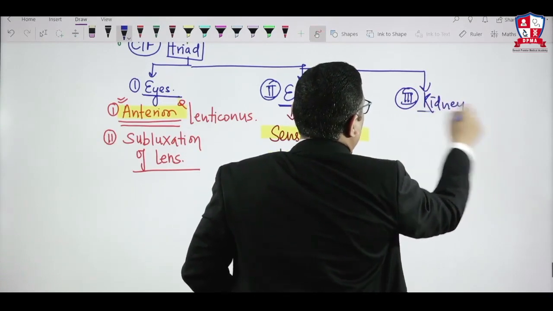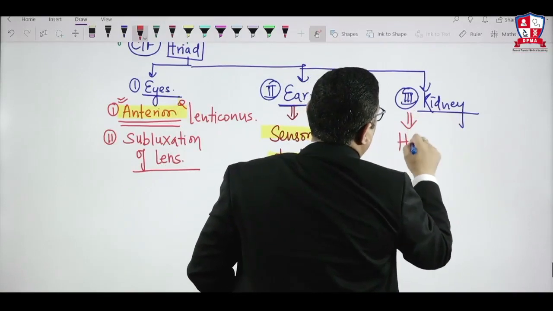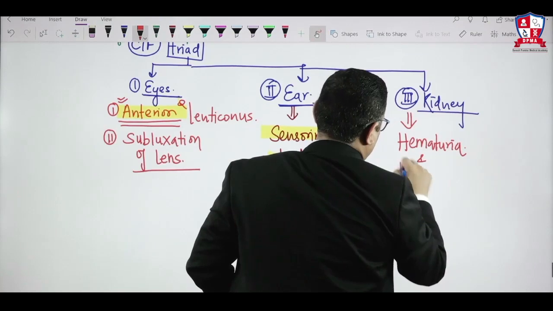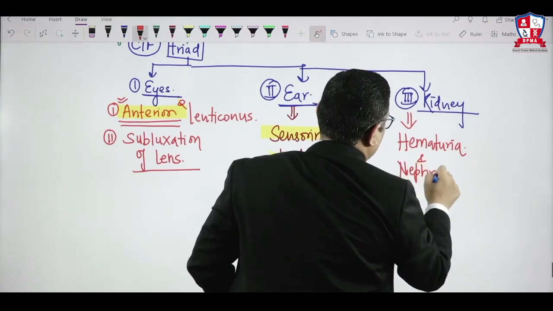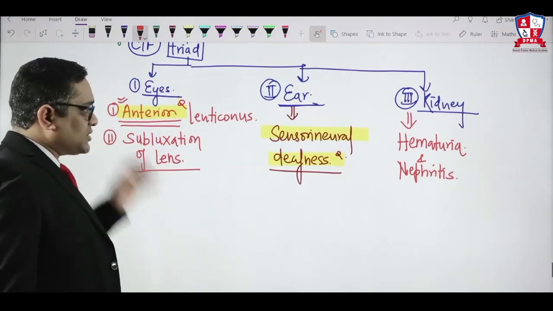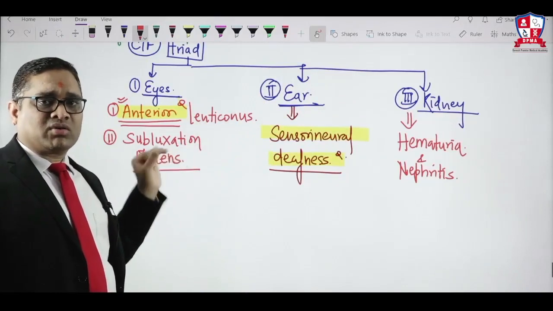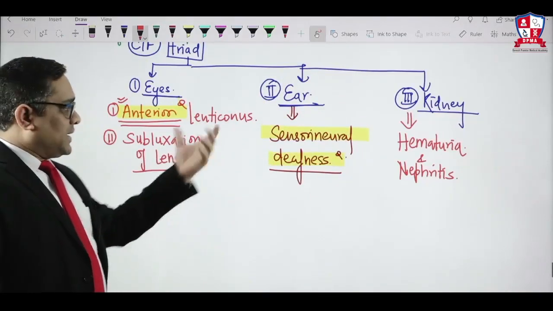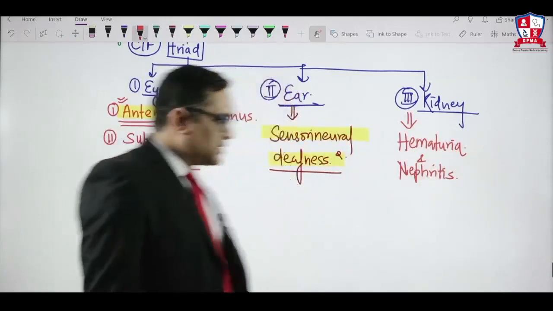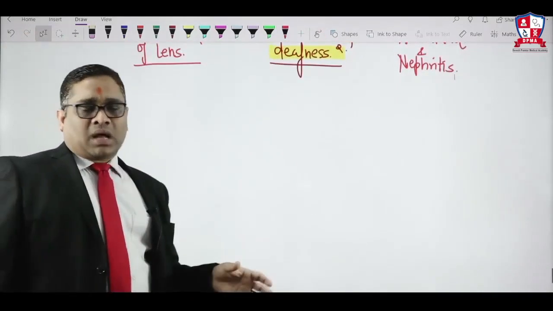In kidney involvement, what you are going to see? You will find hematuria, right? So you will be finding hematuria and nephritis. Because of the nephritis, there will be hematuria. So this is the finding. Triad of the Alport syndrome consists of eye, ear, kidney involvement. Eye, anterior lenticonus, subluxation of the lens; ear, sensory neural deafness; and in case of the kidney, you will find nephritis and hematuria, right? So these are the triad of the feature which you will see in Alport syndrome patient.